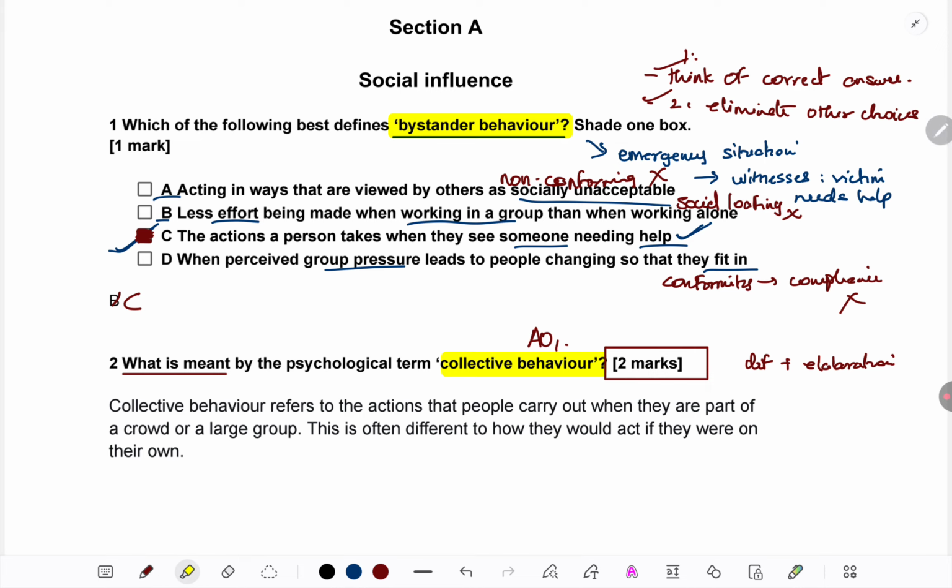Collective behavior refers to actions that people carry out when they are part of a crowd or large group. This is the key part of the definition, whatever people do when they're in large groups. To elaborate further, when they're in groups, usually they act different than if they were alone. Instead of this, you could give an example also, like say de-individuation. In a football match, people might show hooligan behaviors which they would not have shown alone. Perfectly fine. Just make sure besides the definition, there's one more point. That way you'll get 2 marks.